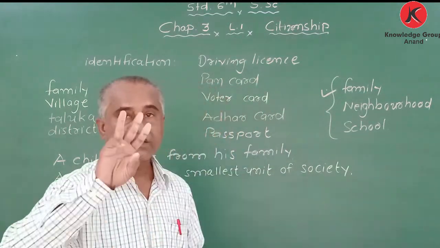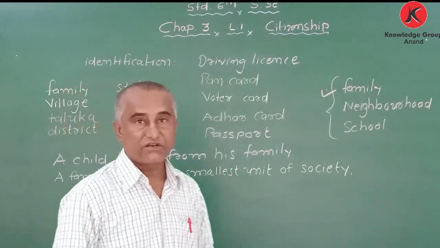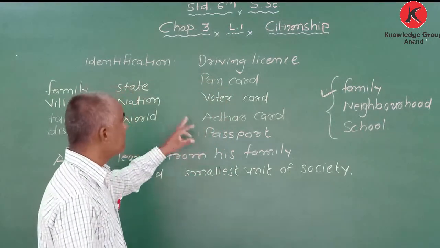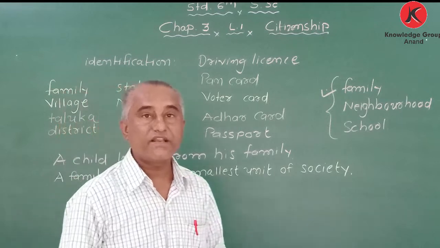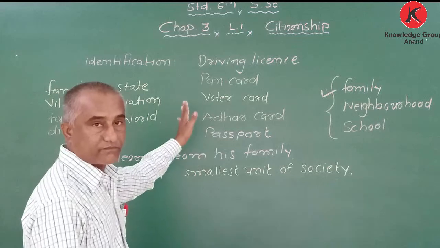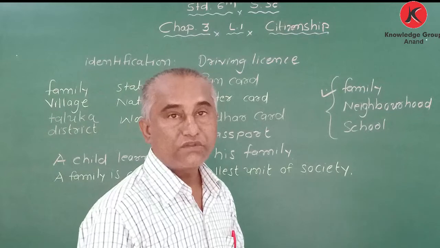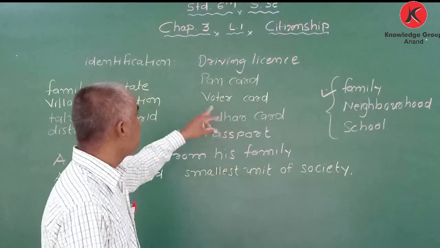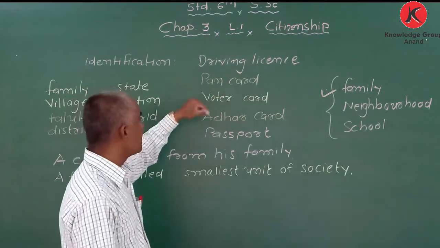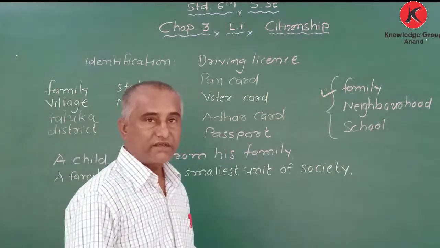Today we are learning three things. First thing, important identification, important proof which the government gives us. Can you say which are the important things the government gives us? Documents, that is called government documents with photograph. The documents which government gives us to prove that we are Indian. Here certain documents I have written. They are driving license, PAN card, voter card, Aadhaar card, and passport. Got it?